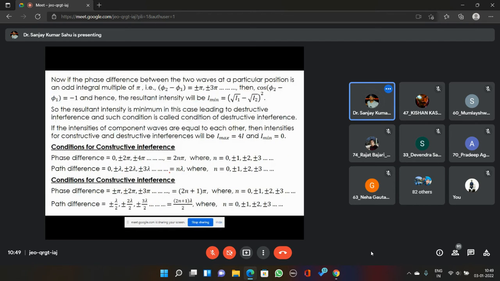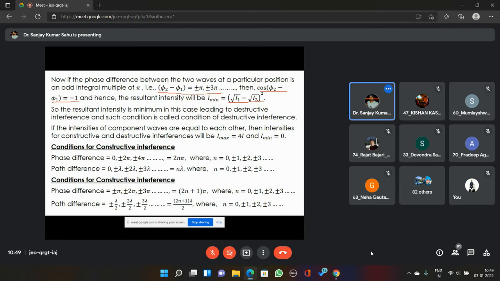Similar to that, if in a certain position of space this condition is fulfilled, what is this condition? Phi 2 minus phi 1 is an odd integral multiple of pi. That means plus minus pi, plus minus 3 pi, plus minus 5 pi, etc. Then obviously cos (phi 2 minus phi 1) will be equal to minus 1, and hence the resultant intensity will be equal to (root I1 minus root I2) the whole square. And this is the minimum intensity.